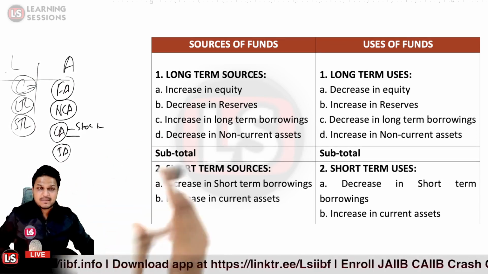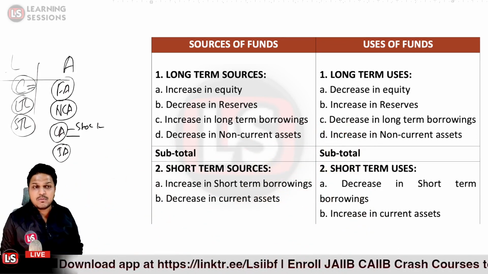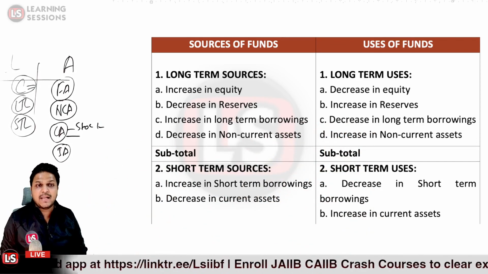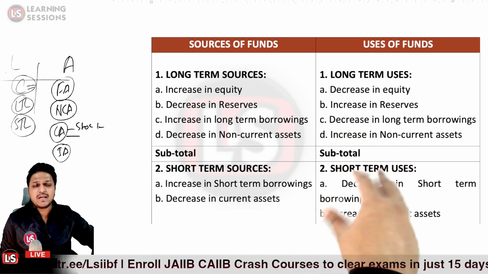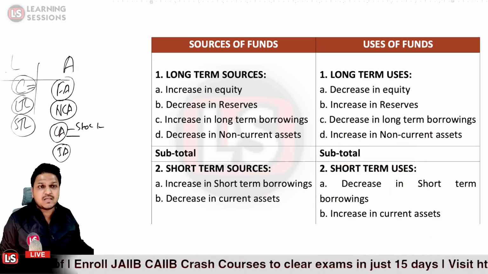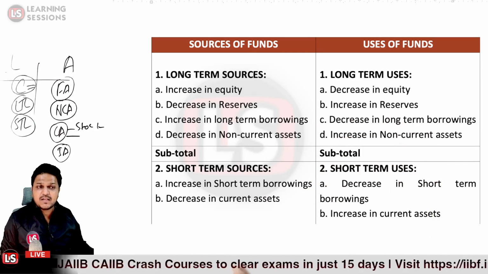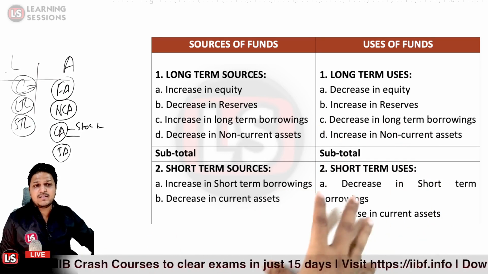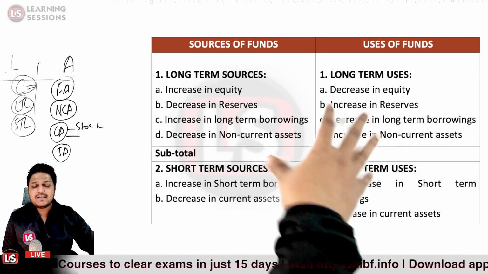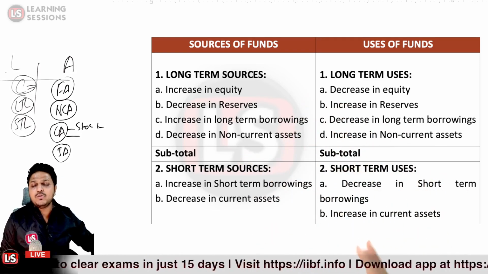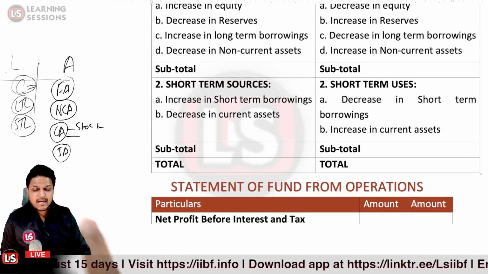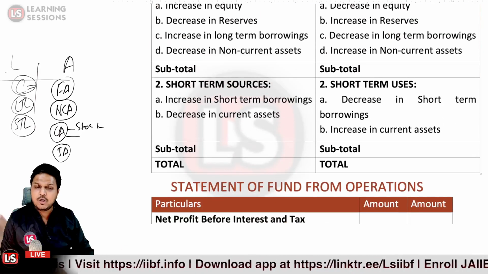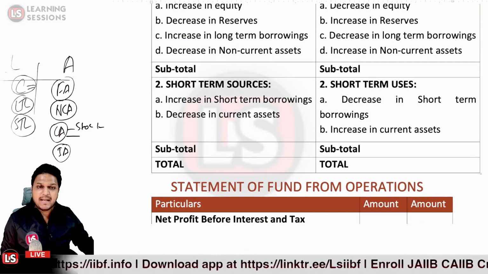Basically we can divide it into two parts, the long-term uses and the short-term uses. When there is a decrease in equity, an increase in reserves, a decrease in long-term borrowings, or an increase in non-current assets, that is related to uses of funds. And similarly, the left-hand side is equal to the right-hand side, because it's the balance sheet.